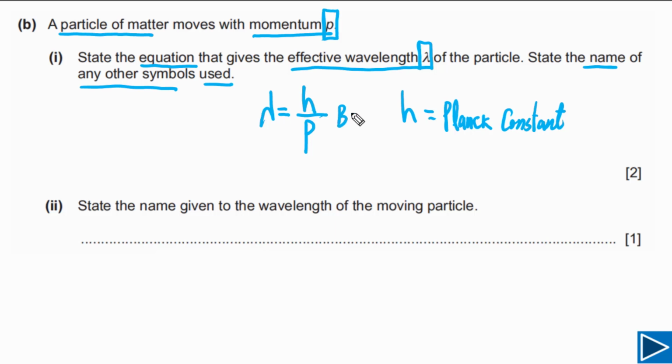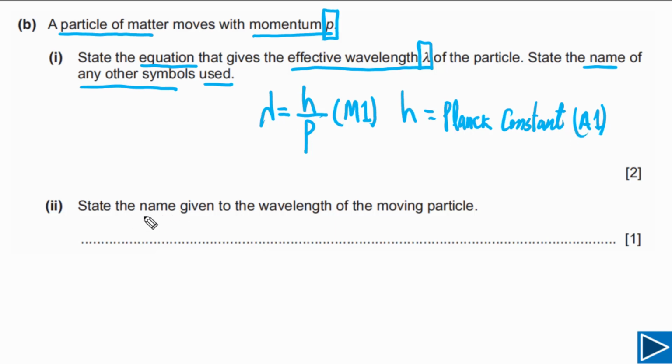1 mark is for this one. If you have written this equation, you will get 1 mark. And this is M mark actually, this is not B mark. You must have written this formula to get 1 mark. This is M mark, and the second mark is answer mark. If you have written Planck's constant, you will get the second mark. But if you couldn't get the first mark, meaning if this formula is wrong, you will also not get the second mark.